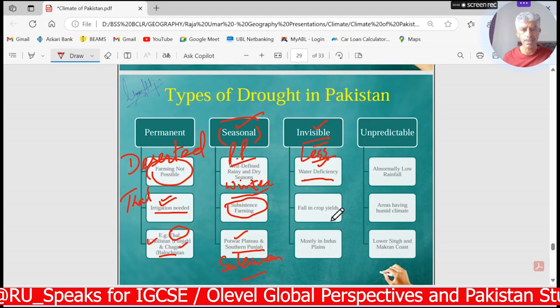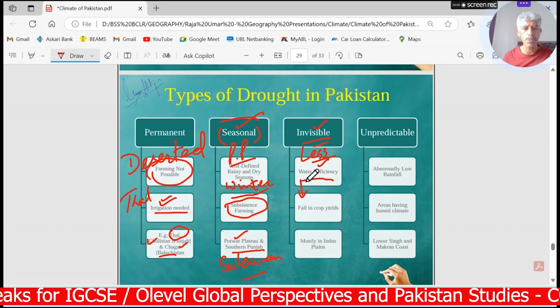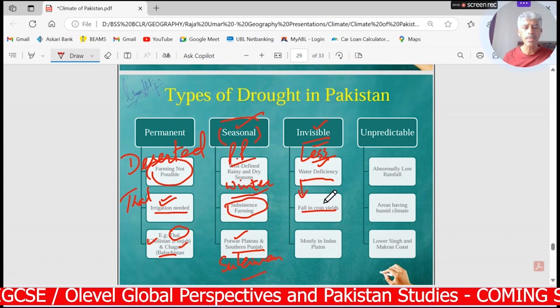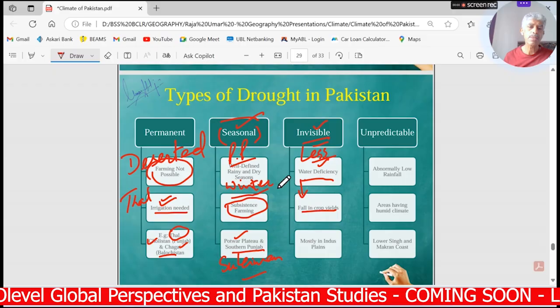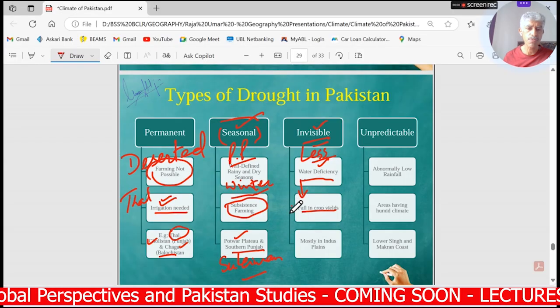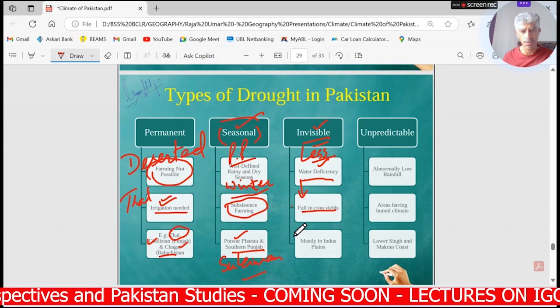That is water deficiency. What happens is that when less water is given to the crops because of the water deficiency, the crop production falls. So that is what we call that the crop grows somehow, but that is not of really very good quality and quantity as well, making it the invisible drought effect.